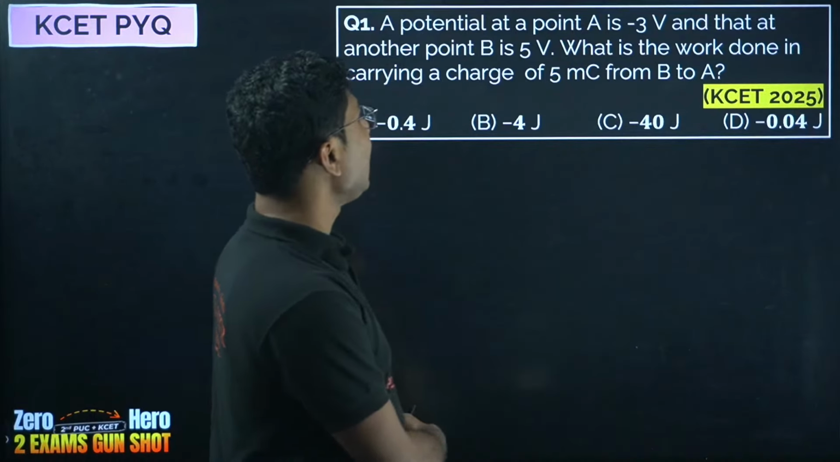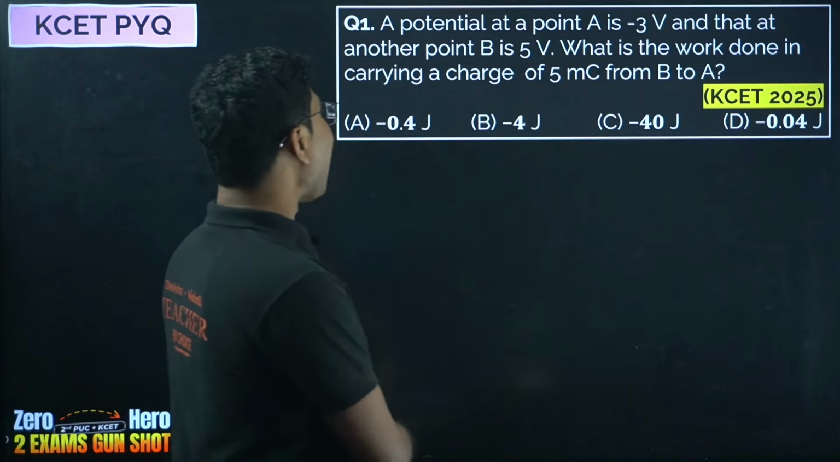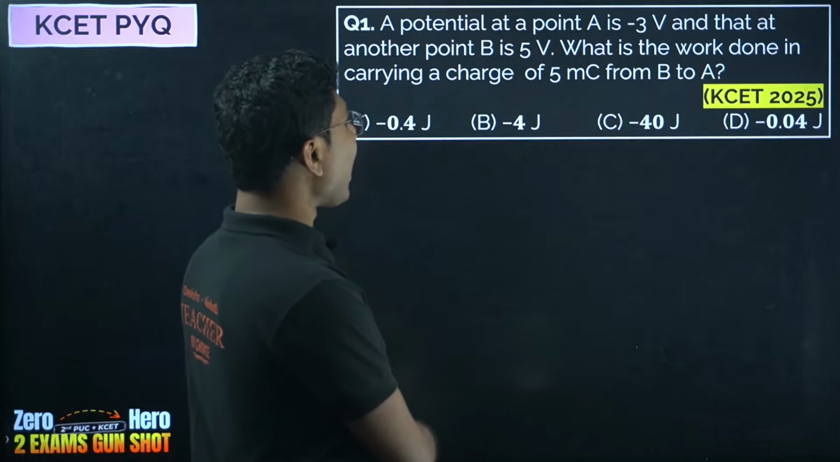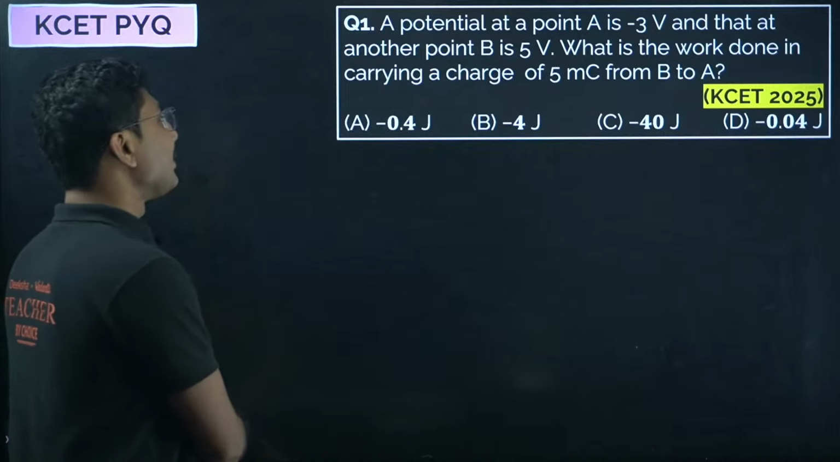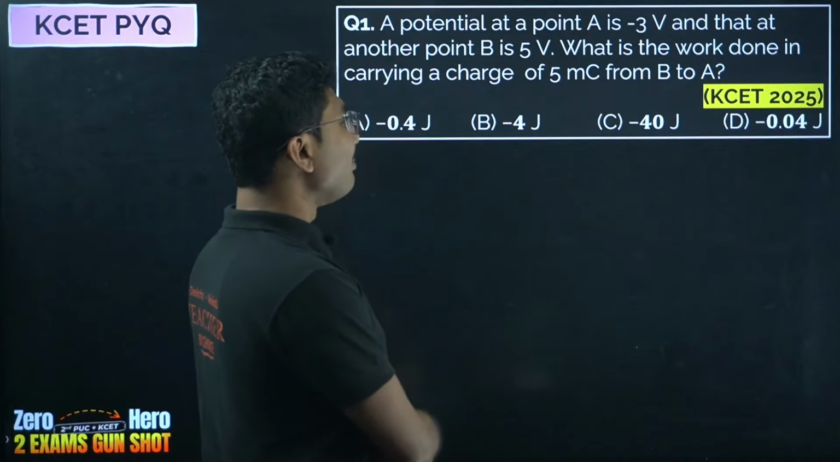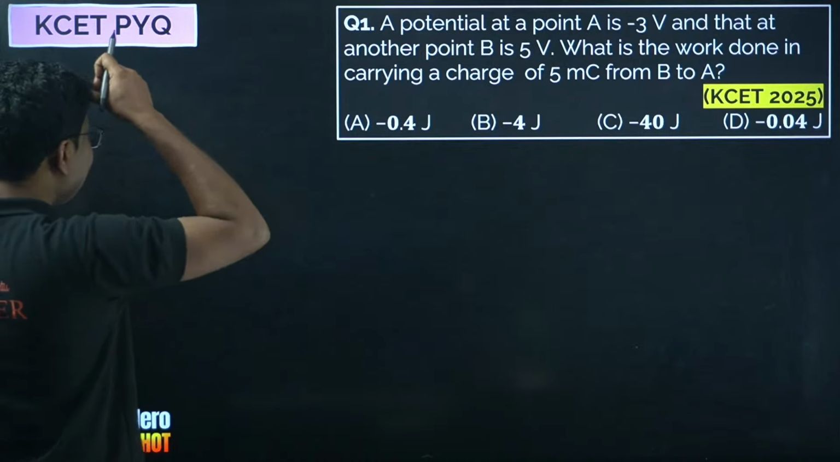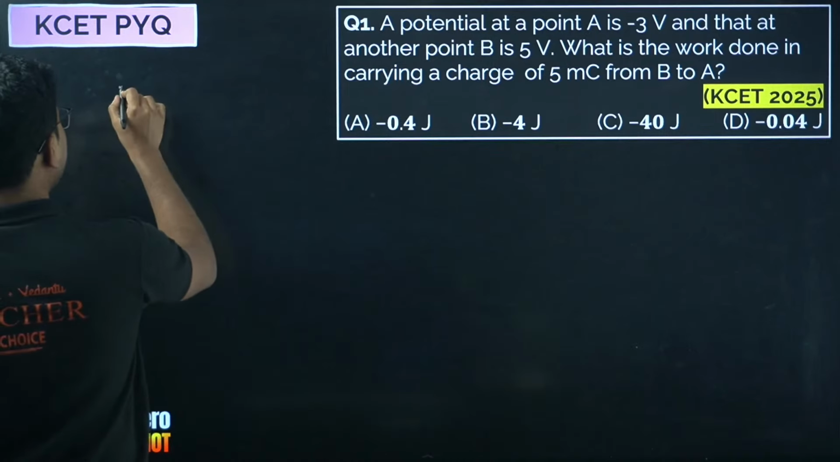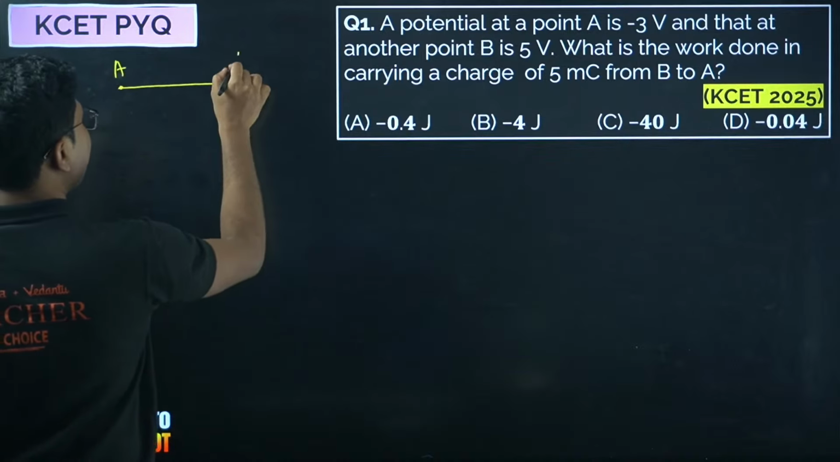Now potential at a point A is minus 3 volt, and that at another point B is 5 volt. What is the work done in carrying a charge of 5 millicoulomb from B to A? So, very important, interesting question. Here we have point A and point B. The distance between them is not given.